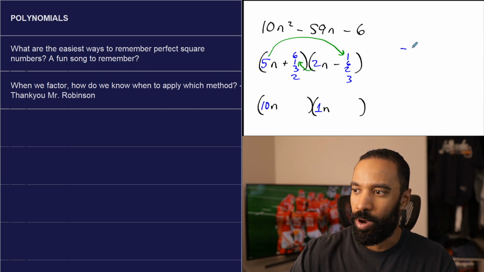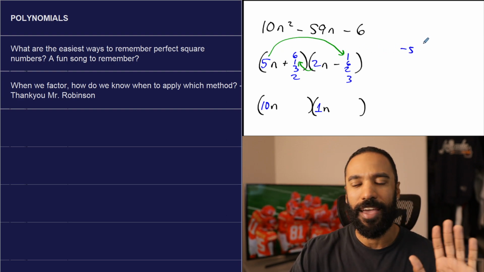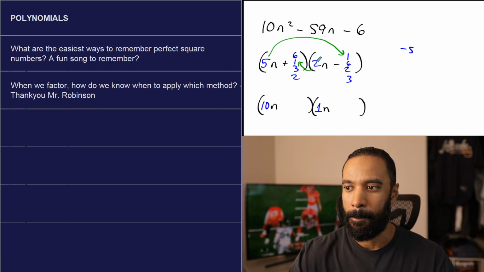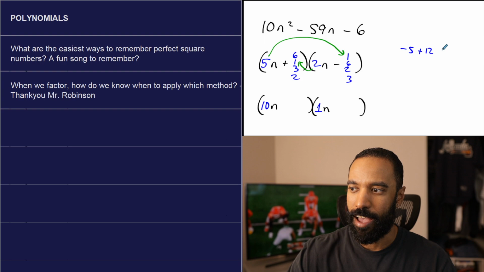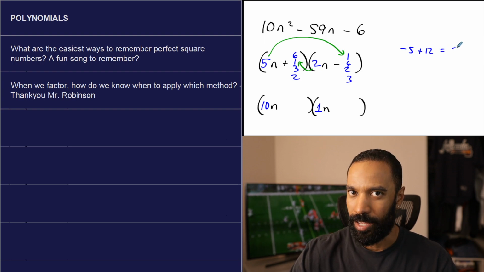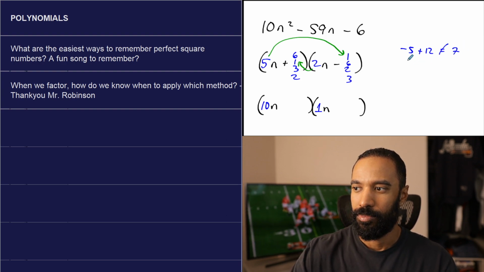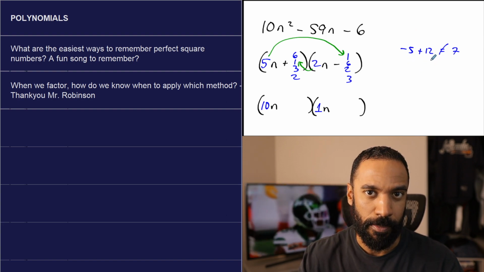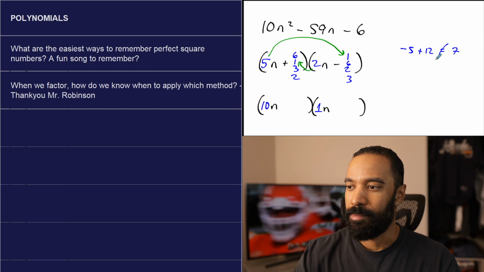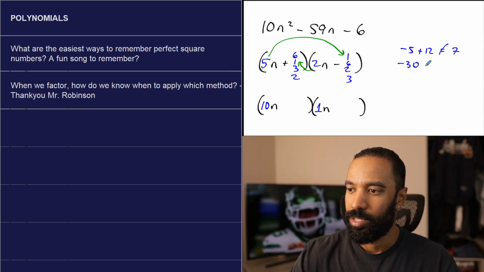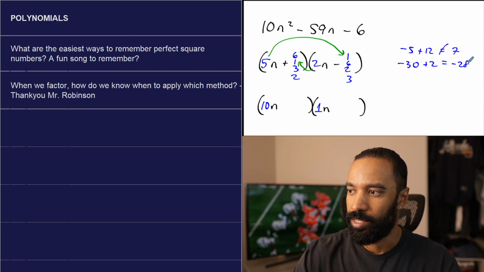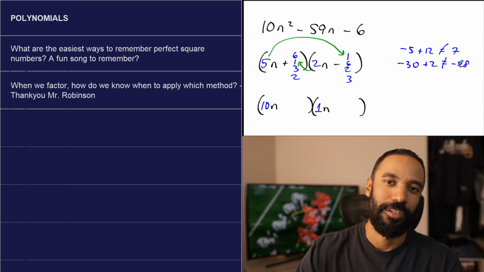5 times negative 1 is negative 5. And keep in mind, it's negative 5n, but the point is they're going to combine to become the n's anyway, so I'm not looking at that. 2 times 6 is 12. Negative 5 plus 12 is not 59. Negative 59, it doesn't matter. Actually, honestly, I'm looking for positive or negative 59, it doesn't matter. 5 times negative 6, 2 times 1. That's negative 28. Little closer, but not quite there.